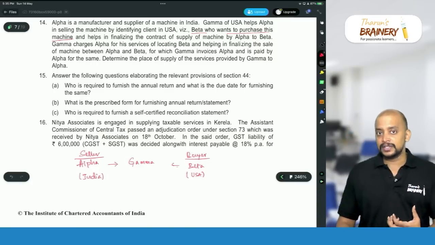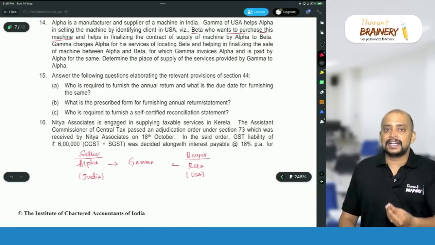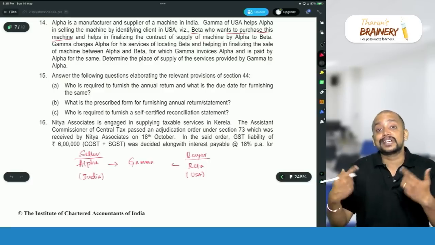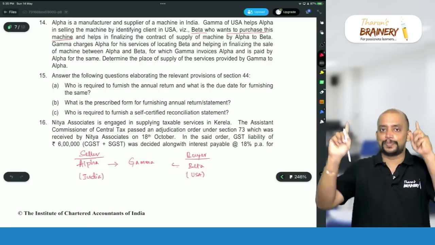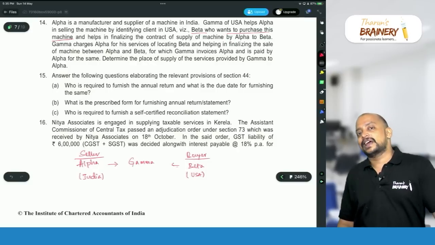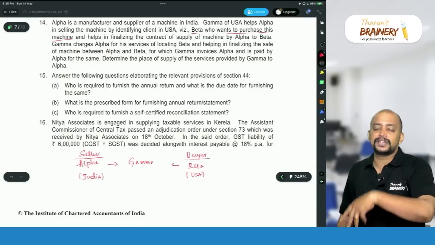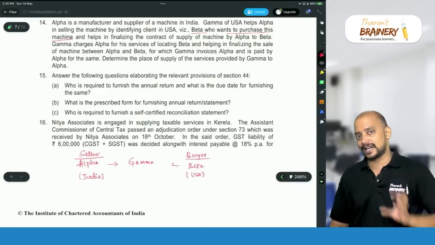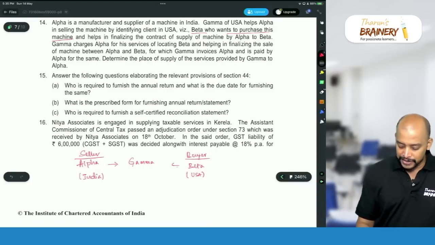Intermediary service means they are facilitating or arranging transaction in securities between two parties, or transaction in goods or services between two parties. There are two parties who are engaged in transaction involving goods or services or securities, and a person who facilitates or arranges the transaction is known as intermediary. So, gamma facilitates or arranges the transaction. So, gamma is an intermediary.